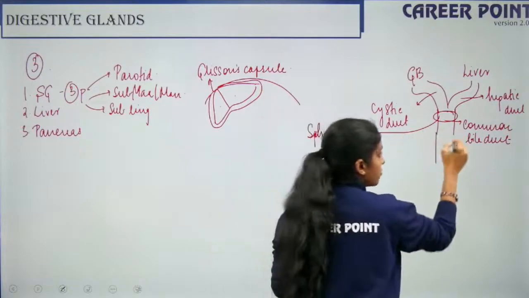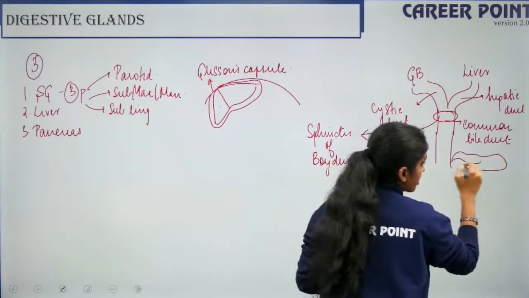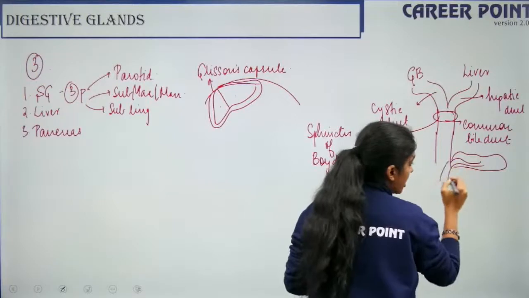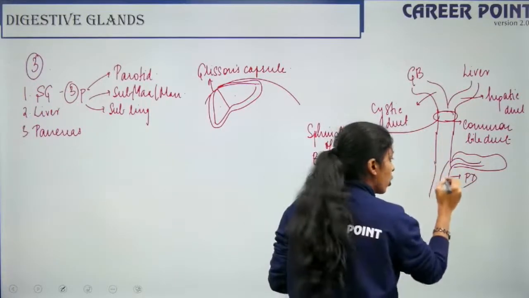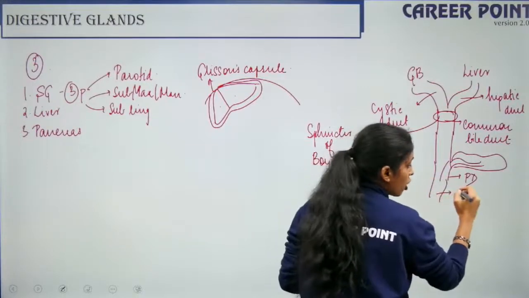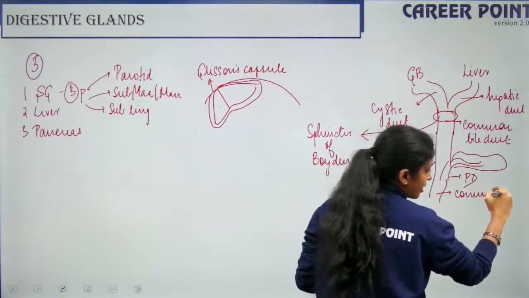Right. So now it comes. So here I have my pancreas. So pancreas also has a duct. So this is my pancreatic duct. So now these 2 ducts join together like this. So it becomes the common hepatopancreatic duct.